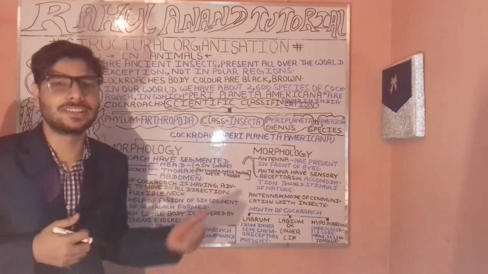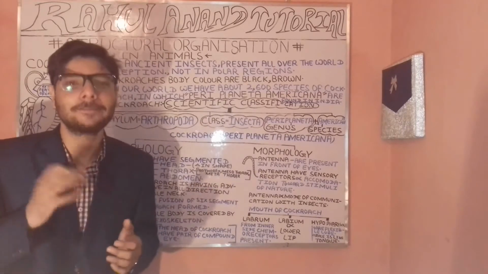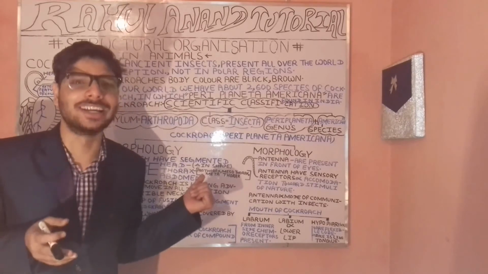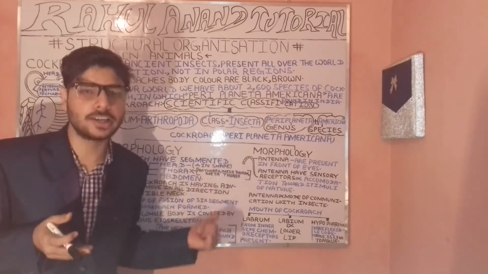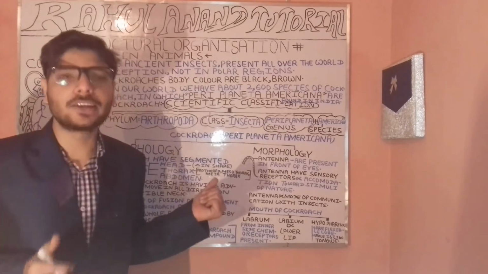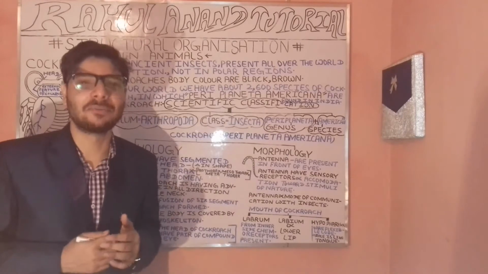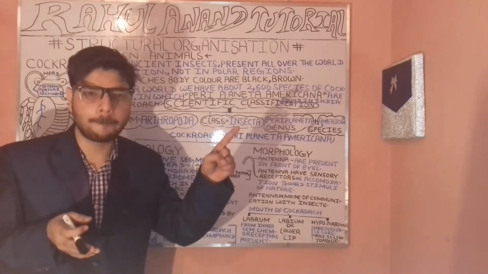Now let's understand the morphology of the cockroach. The cockroach has a segmented body throughout. The body is divided into many broad categories, just like in our body we have the thoracic cavity and the lumbar cavity.